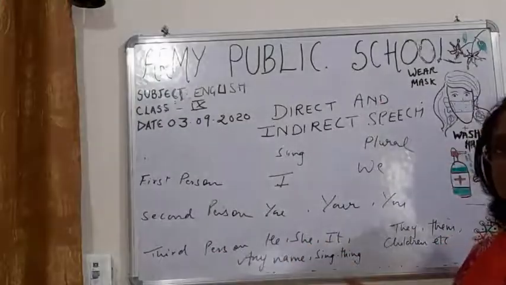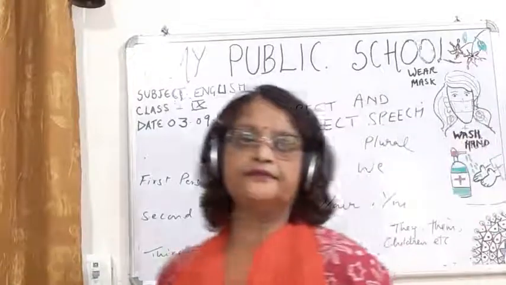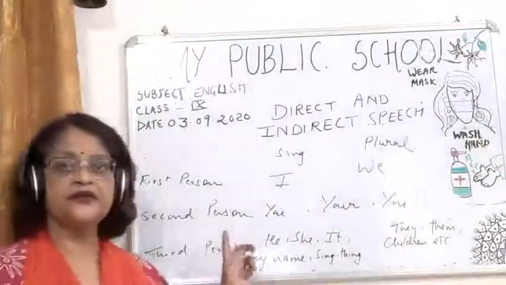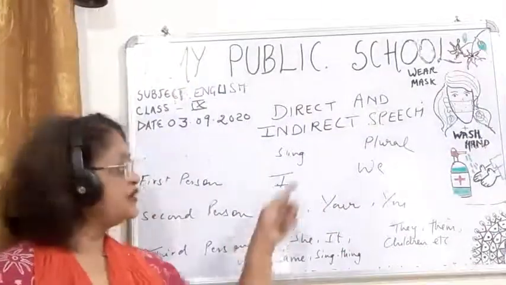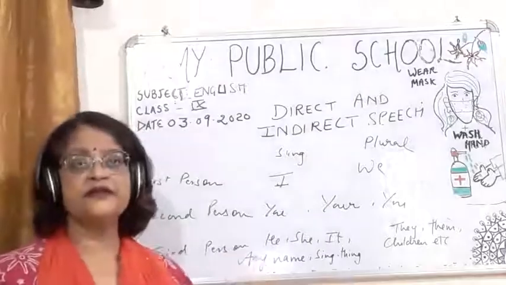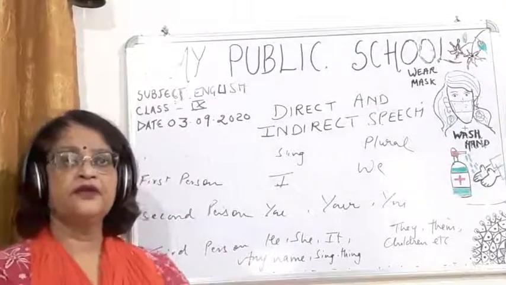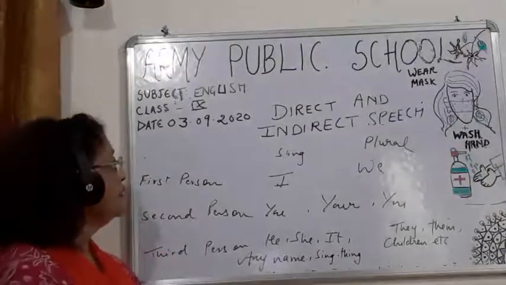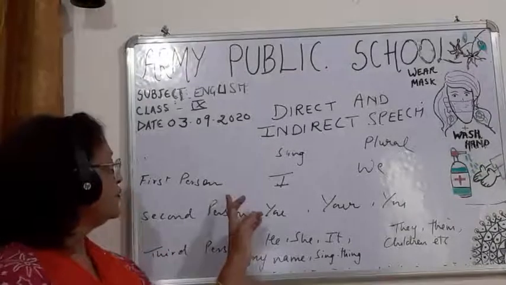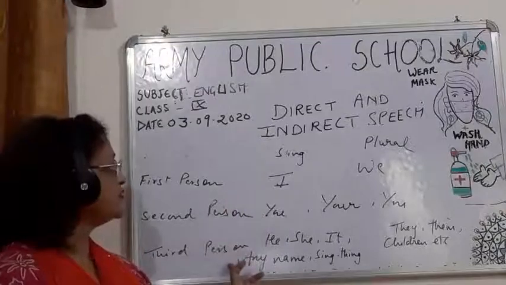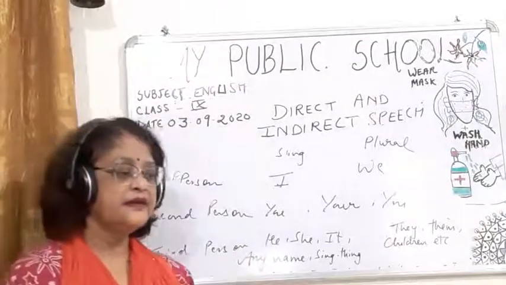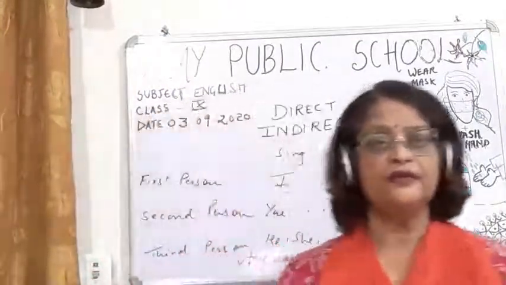Okay, write down all these points, and children, you have to learn them, because if you do not learn all this, you won't be able to understand. Okay, so first person, second person, third person. Then children, and now let me tell you.